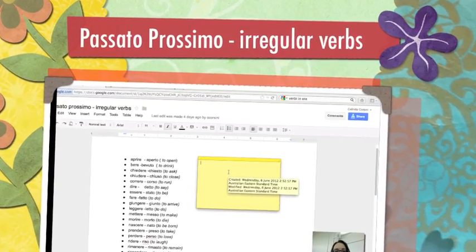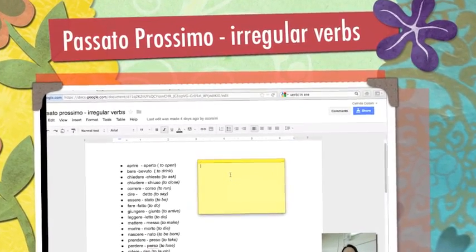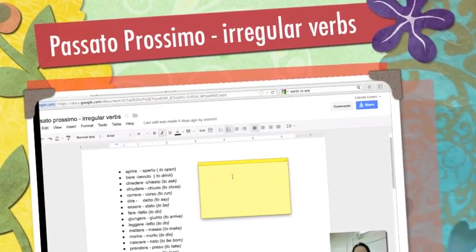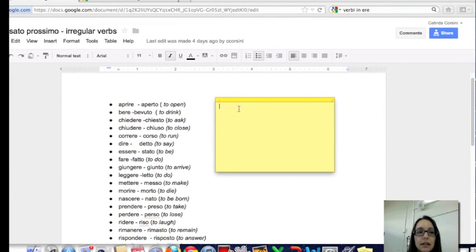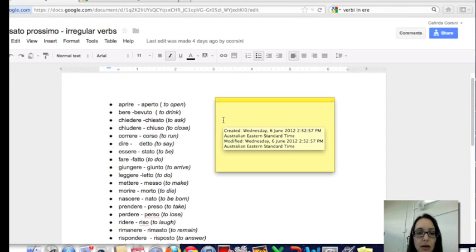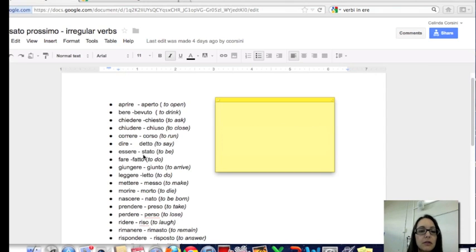Okay, there's one last thing about Passato Prossimo that we need to look at, and that's irregular verbs. As always, we have irregular verbs. So this is a list of the irregular verbs in the Passato Prossimo, and basically all it is, you still have your avere or essere, but instead of following the ato, uto, ito rule, you use these verbs here.